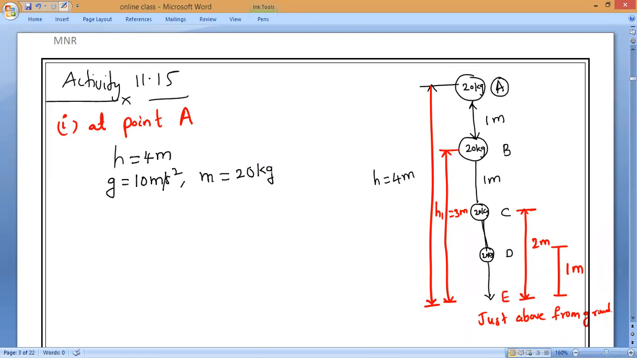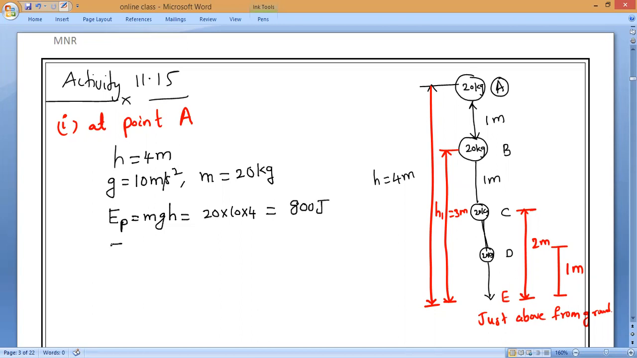Okay. Now, we all know potential energy at the point A, only one energy the body is having. What is that energy? Potential energy. So kinetic energy is what? 0. mgh is equal to 20 into 10 into 4, which is equal to how much, guys? Whatever it is, multiply it. 200 into 4, which is equal to 800 joules.